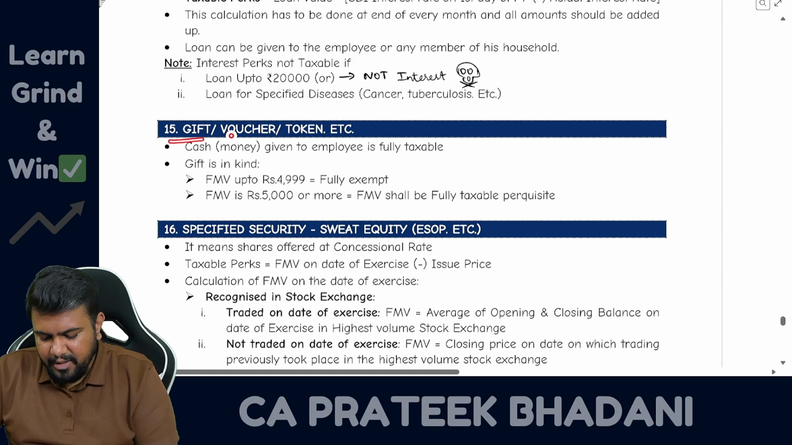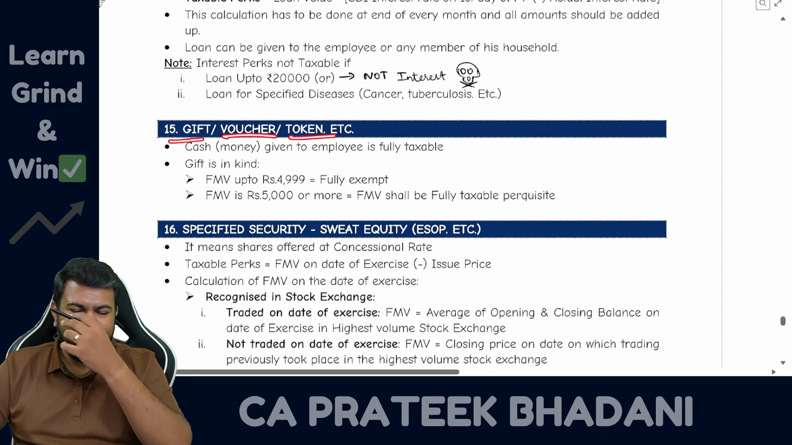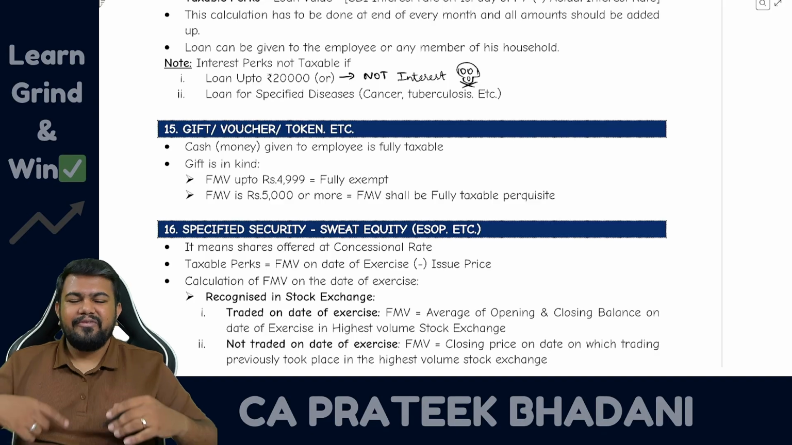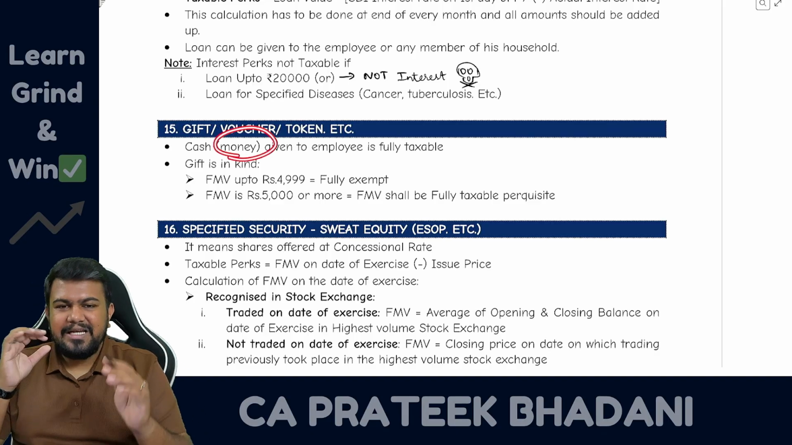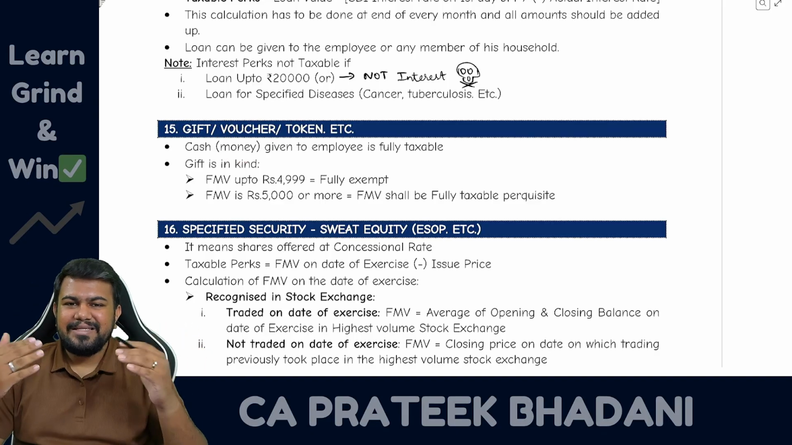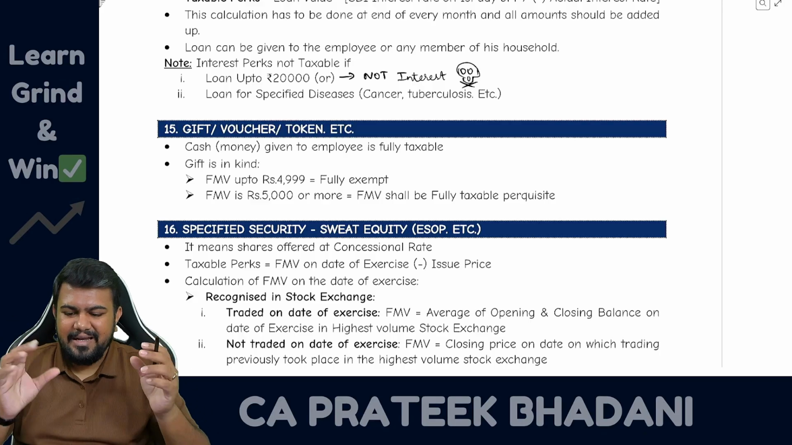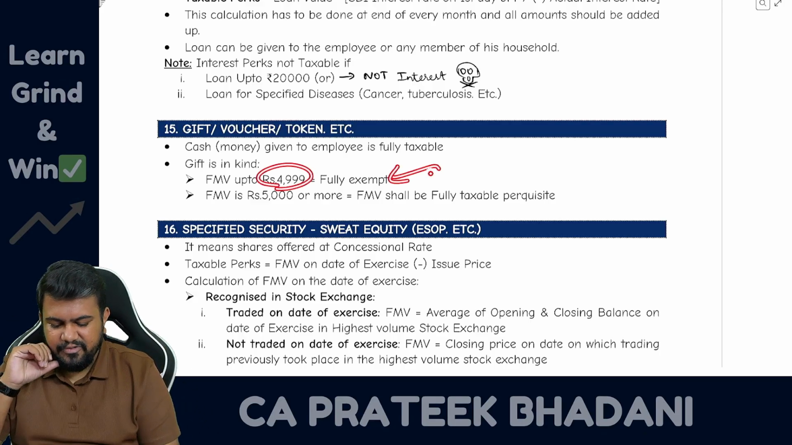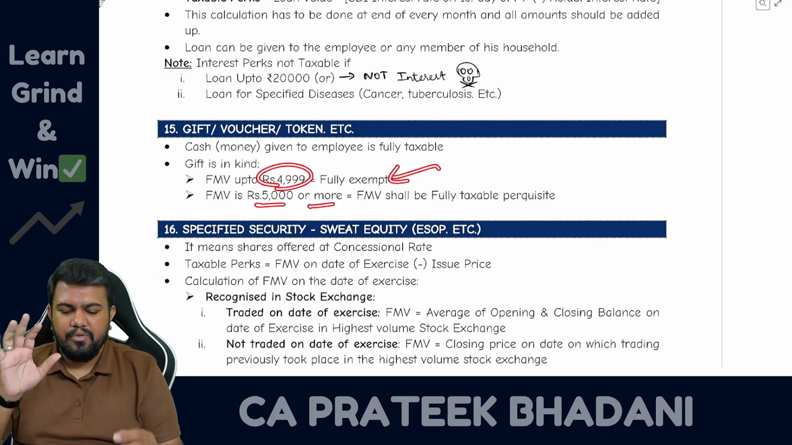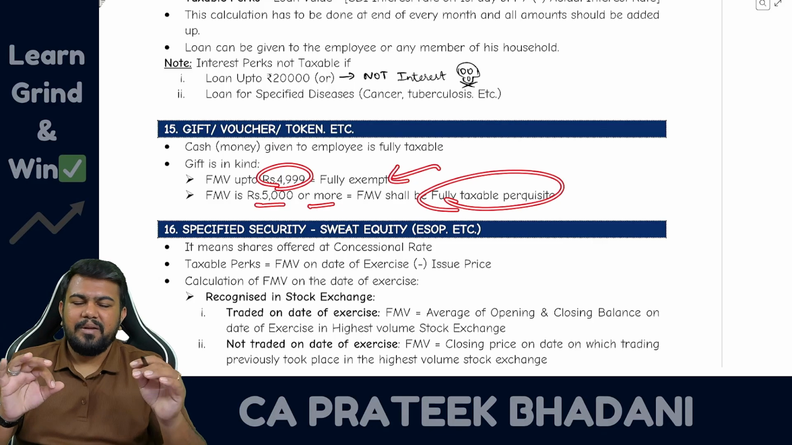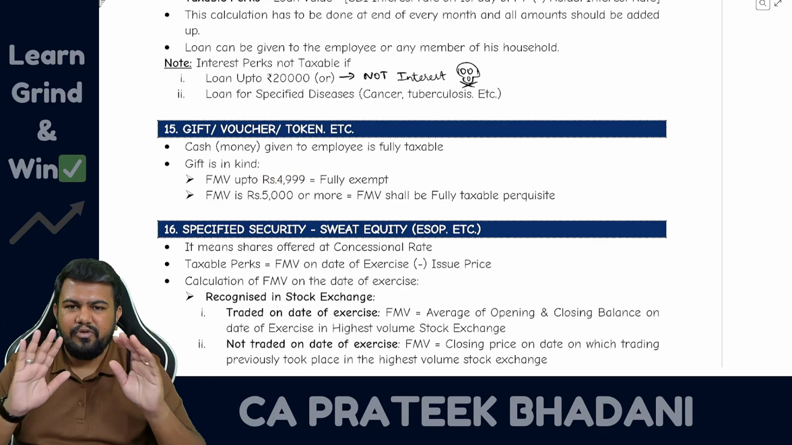Now, let us talk about gift, voucher or token given by the employer to the employee. So, if the gift is given in money form, it is fully taxable. If the employer is giving a gift in money, fully taxable. But if it is other than money, if it is given in kind, then up to 4,999 it is fully exempt. If it is 5,000 or more, it is fully taxable. Up to 4,999 exempt, 5,000 or more fully taxable.